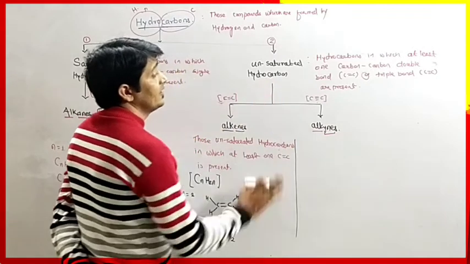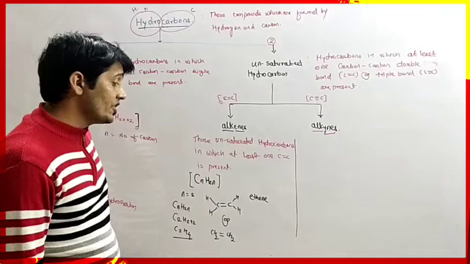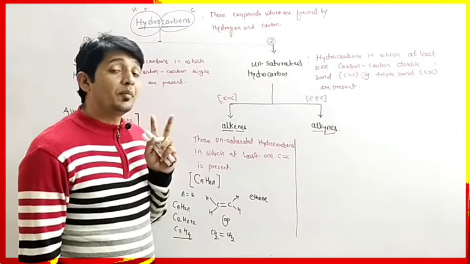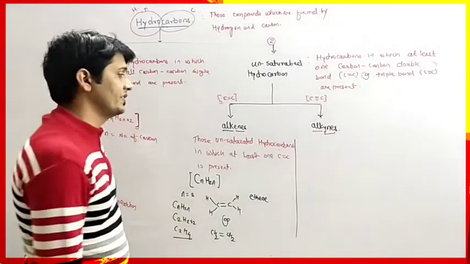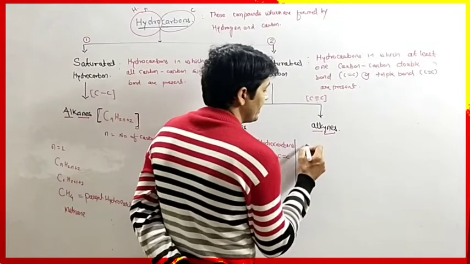Alkynes are unsaturated hydrocarbons in which at least one carbon-carbon triple bond is present. So what will be the definition?